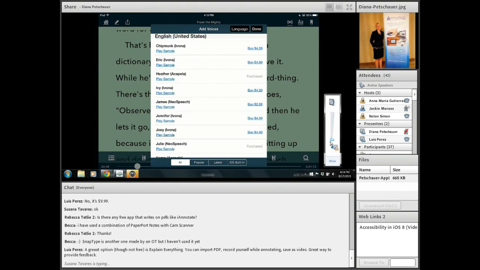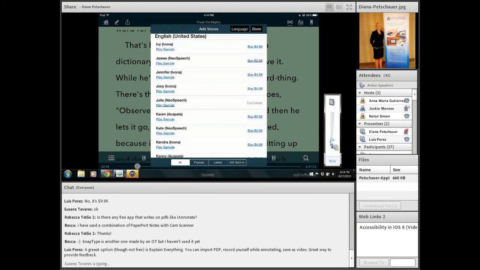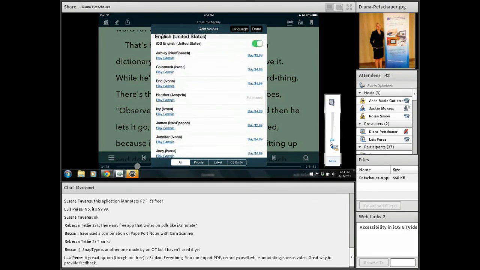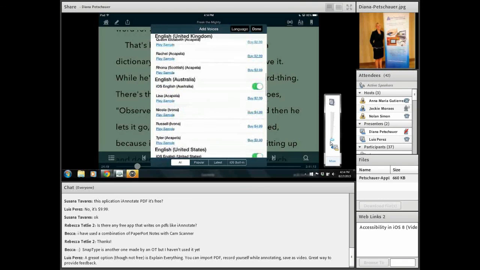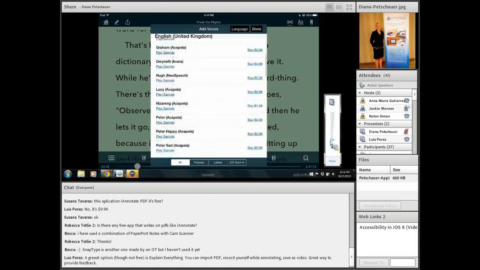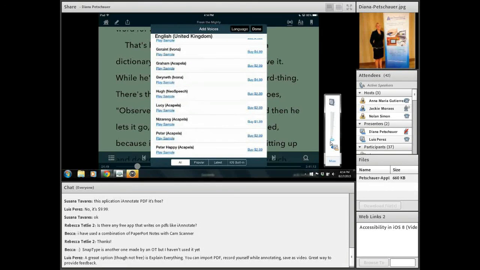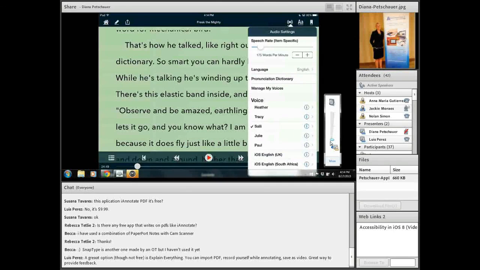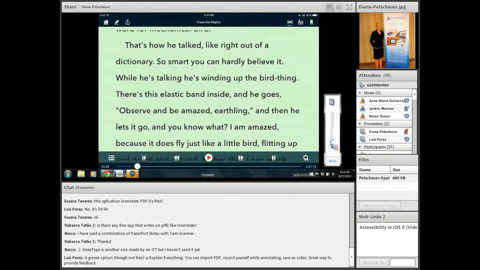The more expensive voices, which are $4.99, are the higher quality, nicer sounding, natural speaking voices, so they don't sound as synthesized or robotic. And it is just that one-time fee. Once you've bought that voice, you have it forever, unlimited books, unlimited documents to read. It's a one-time fee that you would pay for that particular voice. And a new one was just released, I haven't downloaded yet, called Sharon, and it's supposed to be really great for an English voice, so I'll have to download that one and check it out. I currently have Sally chosen on mine.